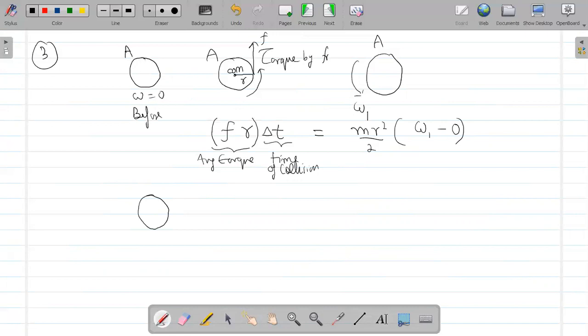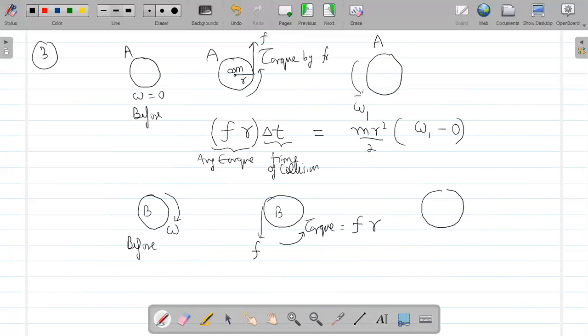For disk B, which was already moving with some angular velocity omega before collision, that disk B receives a torque by the friction force, and that torque is again the friction force into the radius of the object. After that torque, this object B is rotating with new angular velocity omega 2.